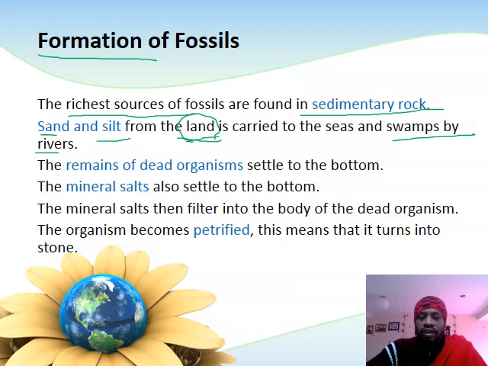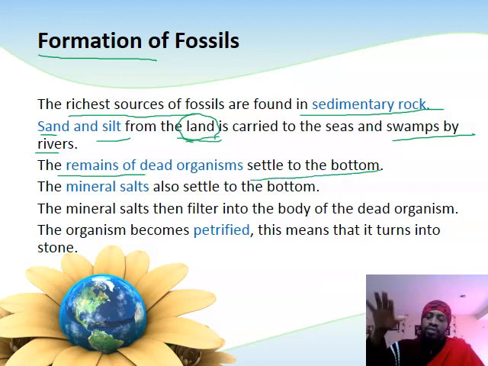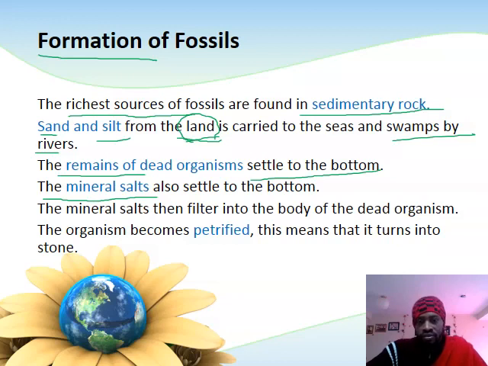When organisms die, their remains will settle at one point. Even if they were floating, their remains will settle at the bottom of these water bodies like the swamps or the seas. The mineral salts that are found inside soil particles will also settle at the bottom of the seas, for example. And with time, these mineral salts will then infiltrate.